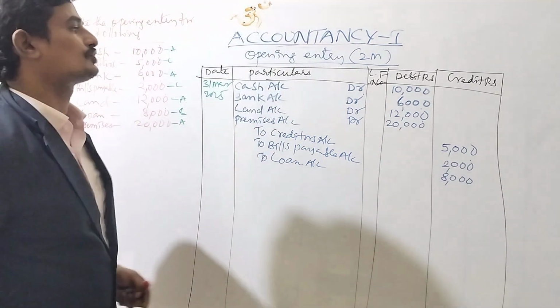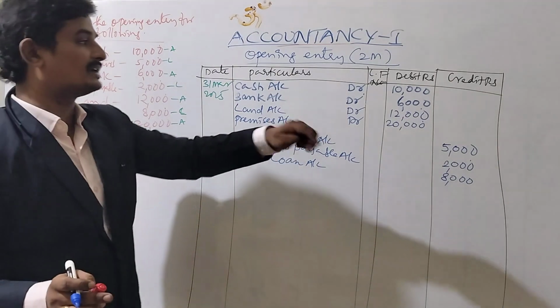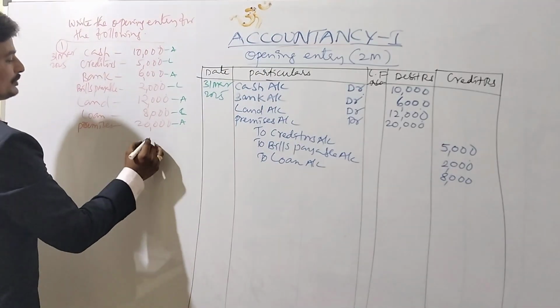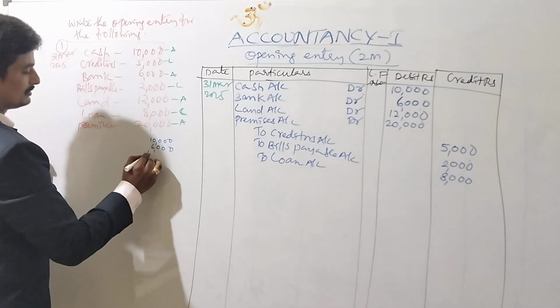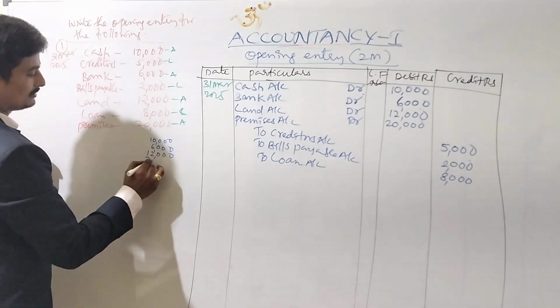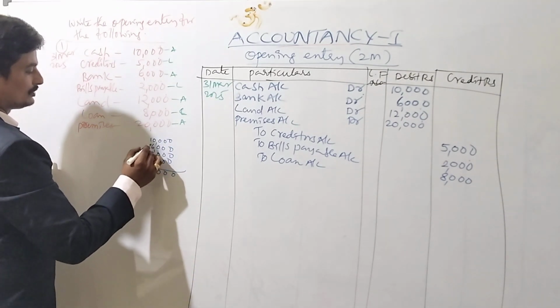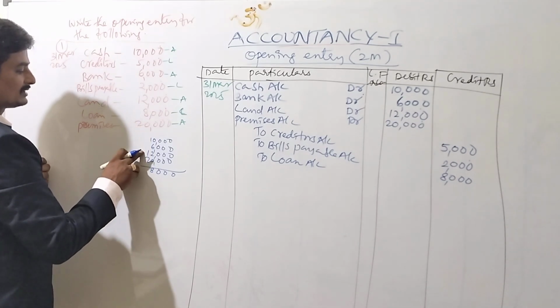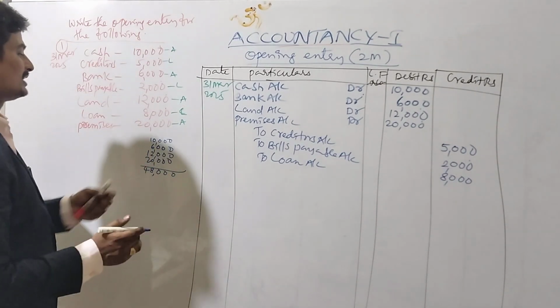And next, what do we have to do? Find out the total of assets: 10,000, 6,000, 12,000, 20,000, so the total of assets is 48,000.